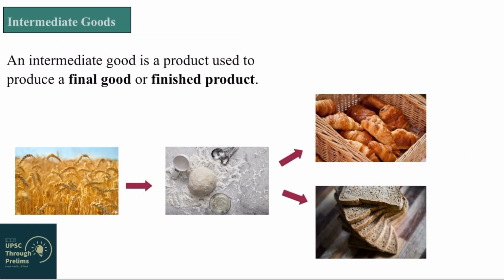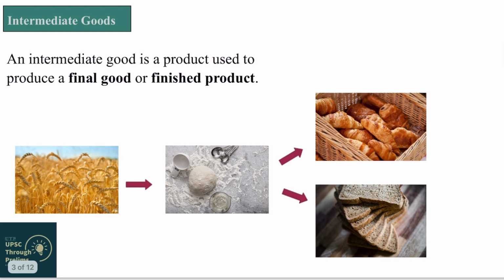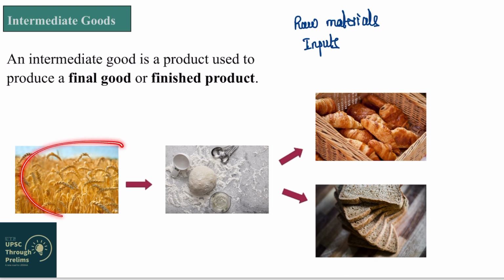Now, in economics, it is extremely important to understand what are intermediate goods. If I were to simply define intermediate goods, you can say that intermediate goods are raw materials, or they can also be called inputs. So these are raw materials or inputs which are used in the production of other goods. For example, wheat is being used to make dough, right?